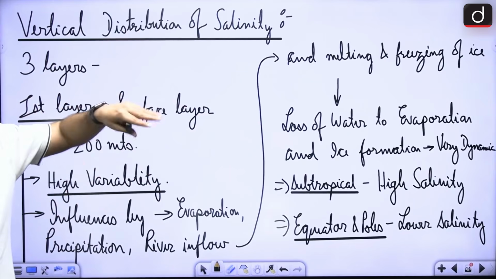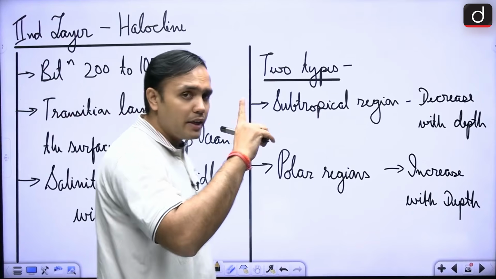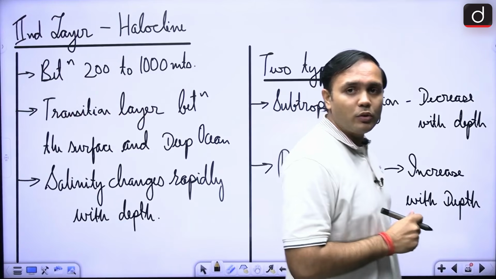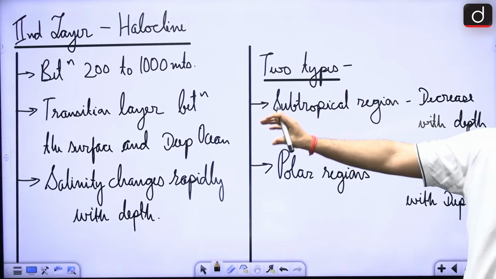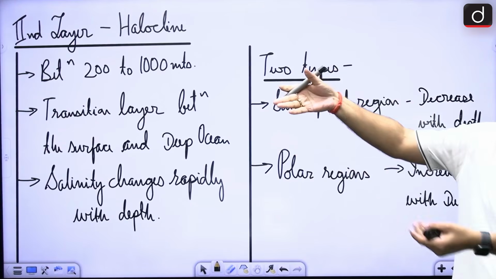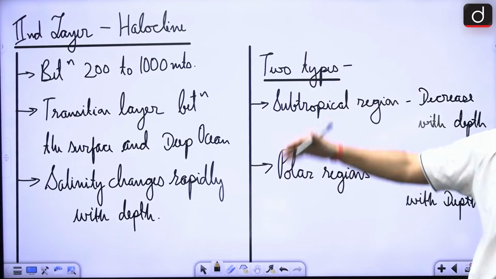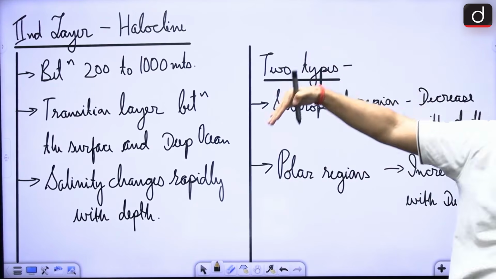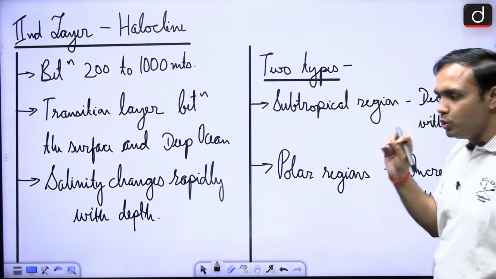Now, as we move towards the next layer, that is the halocline, right? In case of temperature, there was thermocline. Here there is halocline between 200 to 1000 meters. Again, this is a transition layer between surface waters and deep oceans. Again, the salinity will change rapidly with depth, right? But what are some of the things that you can remember?